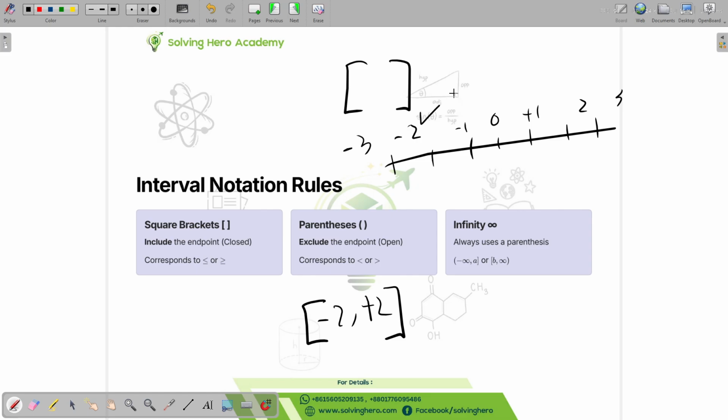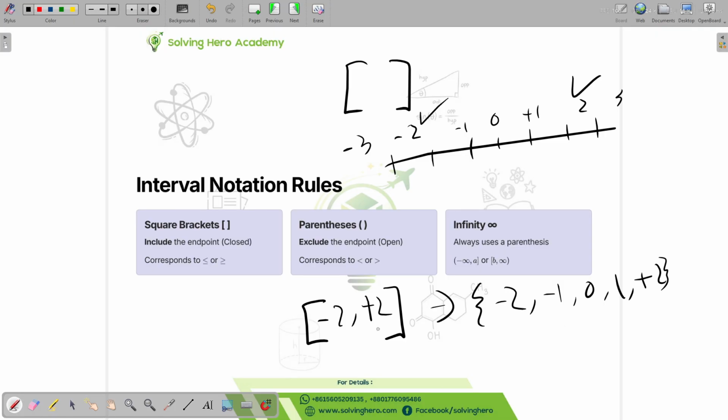That means -2 and +2 are included in the set. If you were to draw the set, it would be -2, -1, 0, 1, +2.